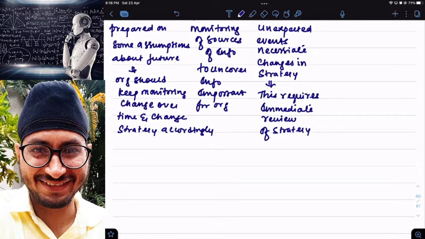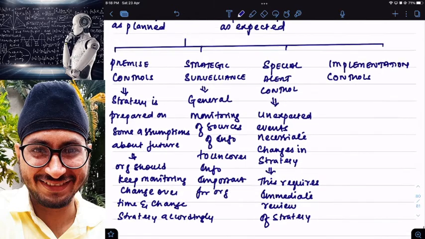Let us say there might be changes in government rules and regulations. The COVID situation is one example of unexpected events. Government increasing the GST on some items and decreasing the GST on some items is an example of special alert control. Suddenly, due to some riots, the government has implemented a curfew, because of which my business may get impacted in some regions or a country. So unexpected events will happen. If these unexpected events have a negative impact on my business, then I need to review and change my strategy accordingly. That is called special alert control.